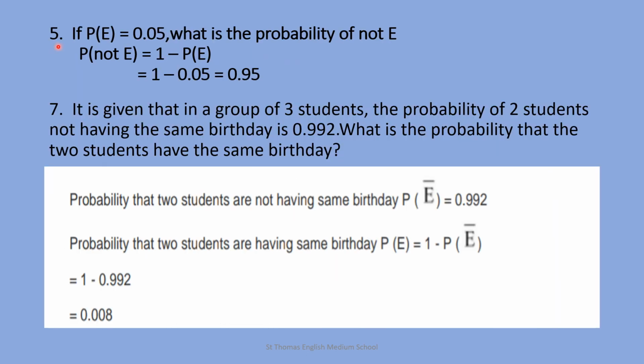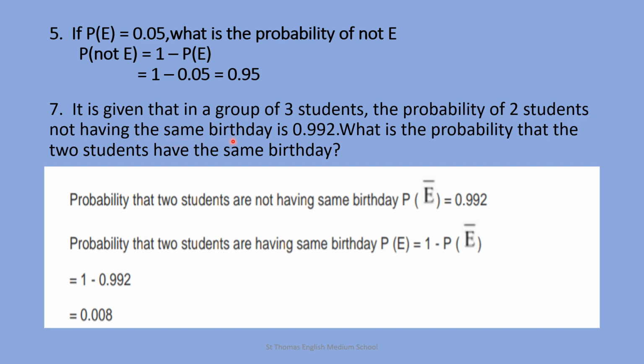Question number 5. If P of E equal to 0.05, what is the probability of not E? Probability of not E equal to 1 minus probability of E. That is 1 minus 0.05, that is equal to 0.95.